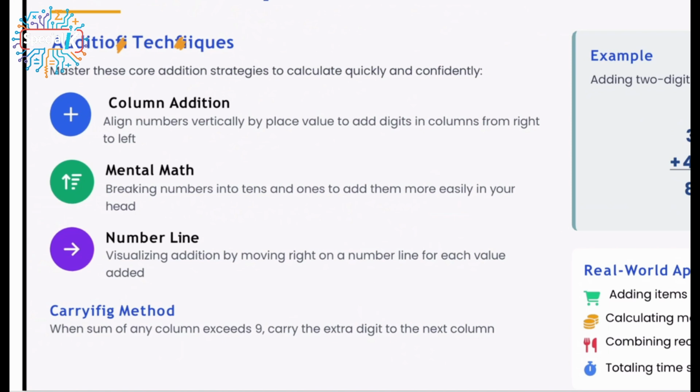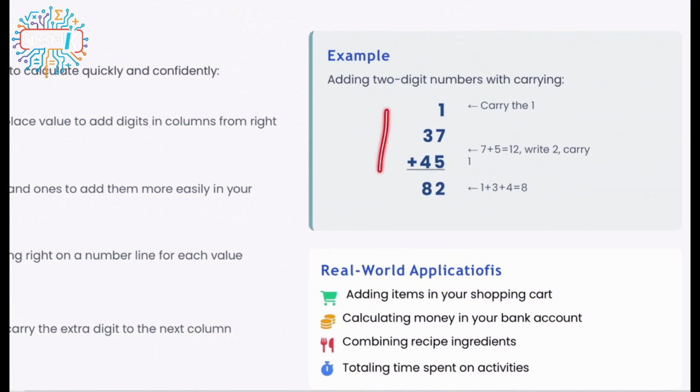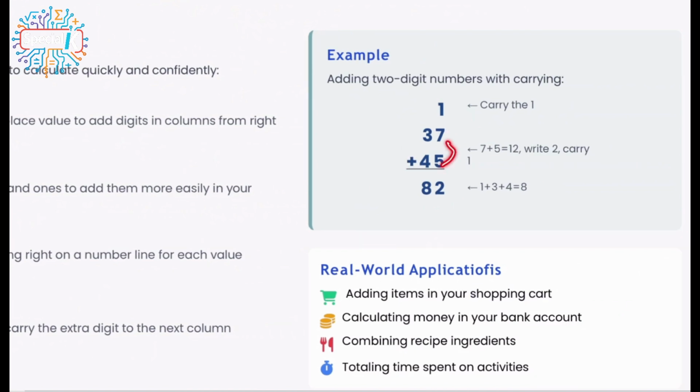What does that mean? It means that in this way, I'm aligning numbers vertically by place value to add digits in columns. It means something like this. I have two numbers, 37 and 45, and based on the place value system, I'm going to put them side by side. 5 would be underneath 7. 4 would be underneath 3.